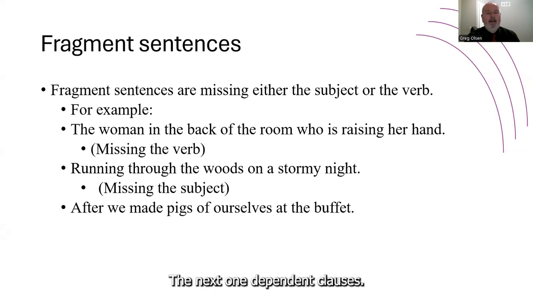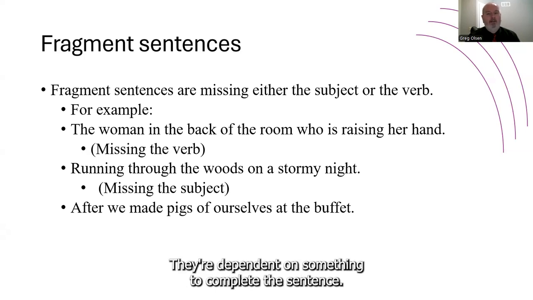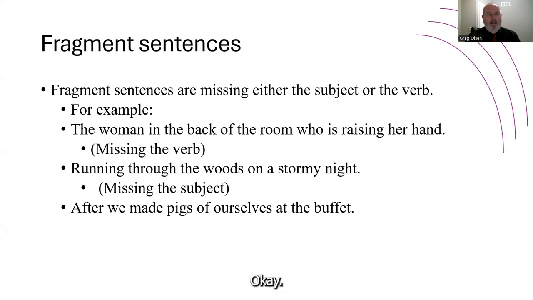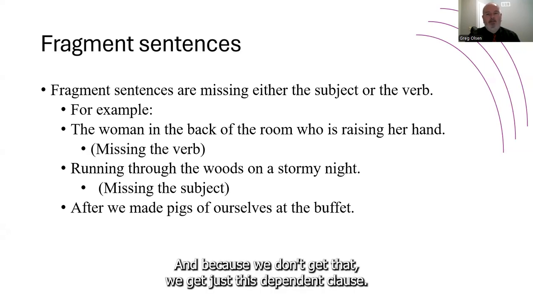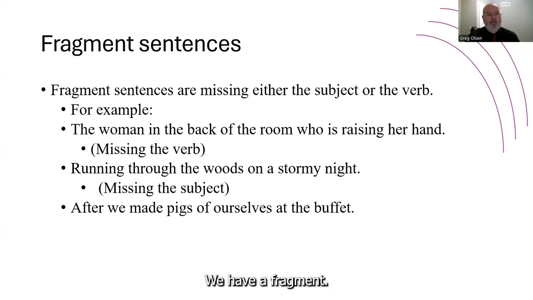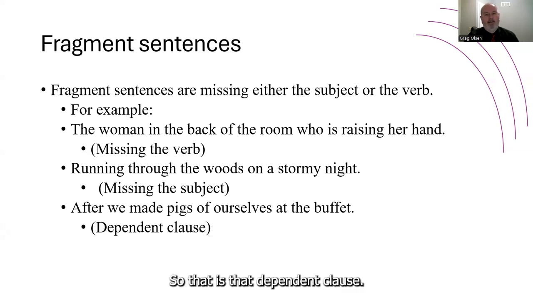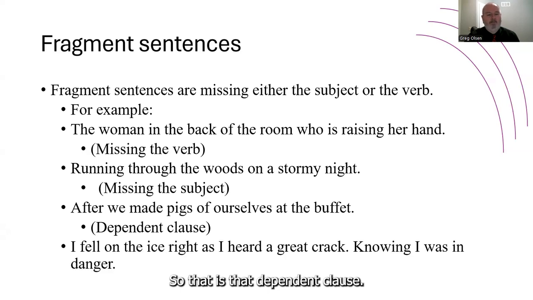The next one, dependent clauses. We've talked about those. They're dependent on something to complete the sentence. So a dependent clause by itself is going to be a fragment. After we made pigs of ourselves at the buffet. Okay, so here we're again waiting for something, or we're expecting something to finish this sentence. And because we don't get that, we get just this dependent clause, and we have a fragment. Okay, so that is that dependent clause.